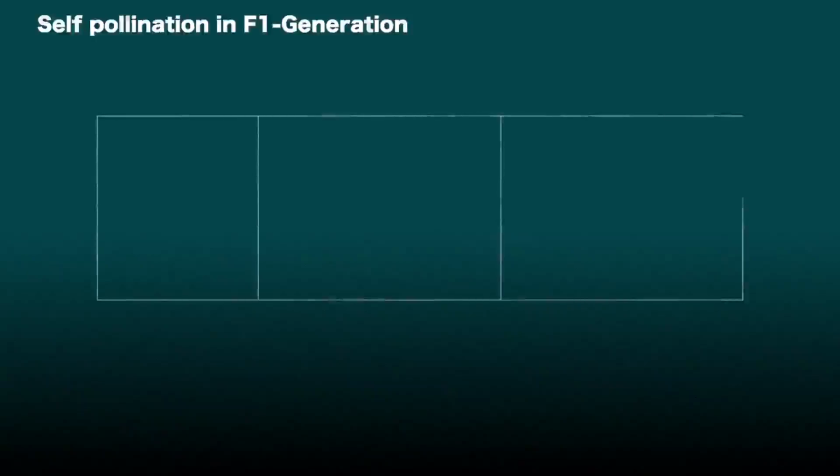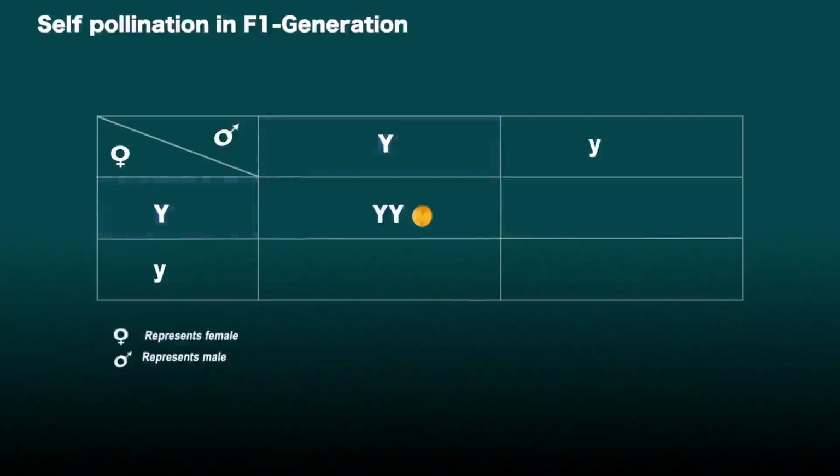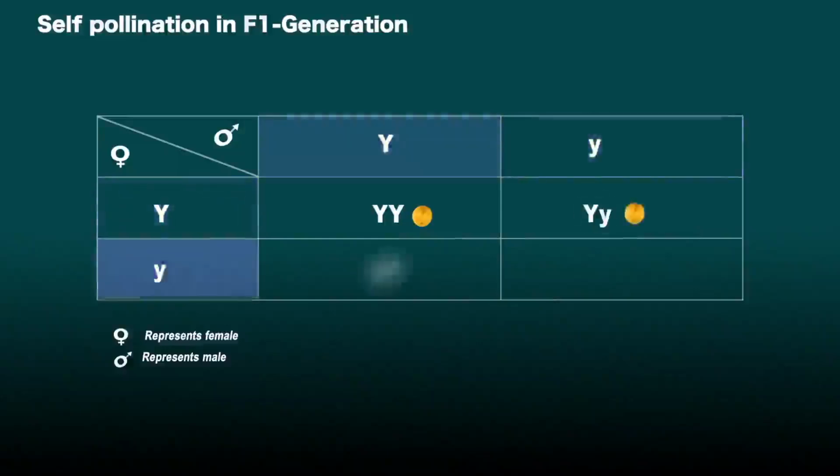Self-pollination in the F1 generation. On self-pollinating these peas, each with capital Y, small y factors, the new breed can have any combination of capital Y and small y. It can be capital Y capital Y, capital Y small y, small y capital Y, or small y small y.